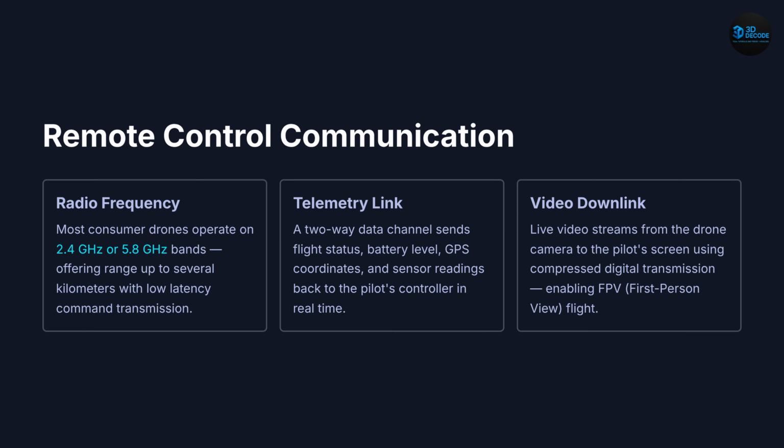Next, remote control communication. Drones communicate continuously with the pilot using radio frequency transmission systems. Most consumer drones operate on 2.4 gigahertz or 5.8 gigahertz frequencies for low latency control over several kilometers. Telemetry systems transmit battery status, GPS position, speed, altitude, and sensor data back to the pilot in real time. Meanwhile, digital video downlink systems stream live FPV footage directly to the controller screen.